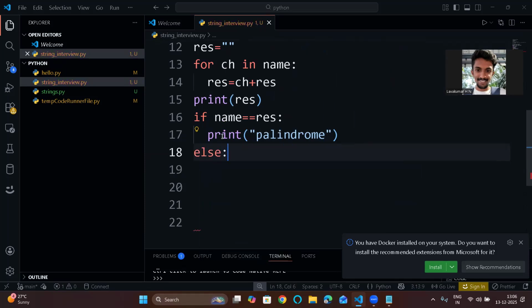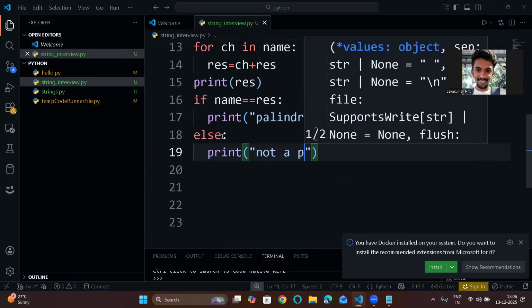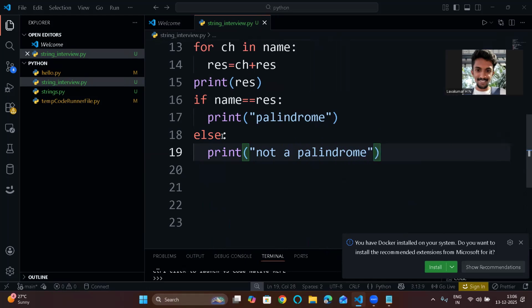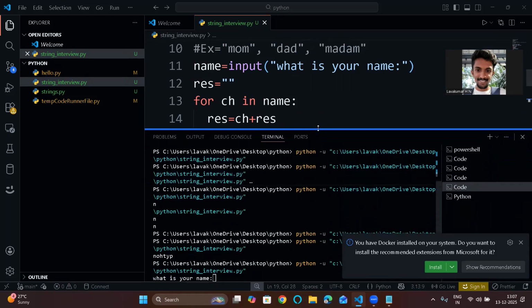Else print not a palindrome. Okay, that's it. This is a simple example. This is the output for the palindrome function. Now let's run this. So now let's maximize this screen.